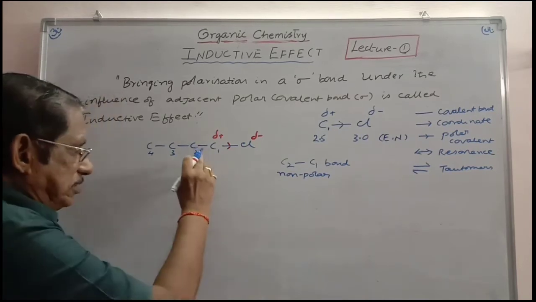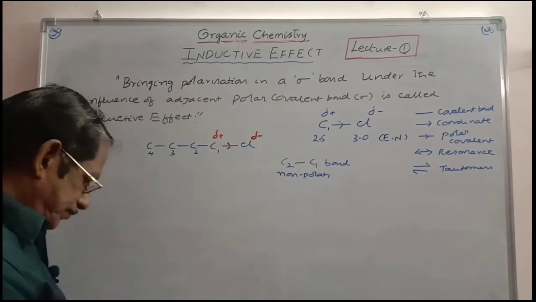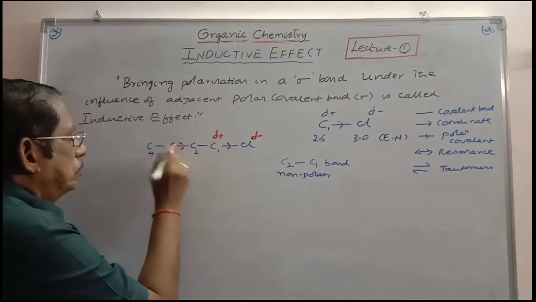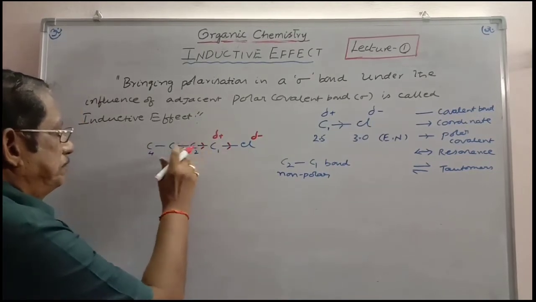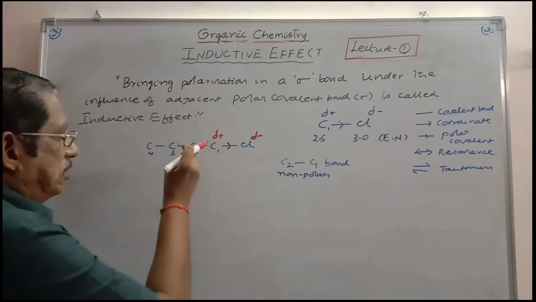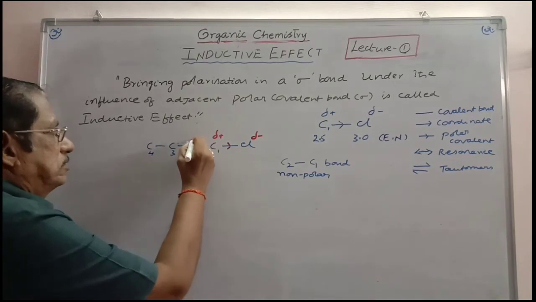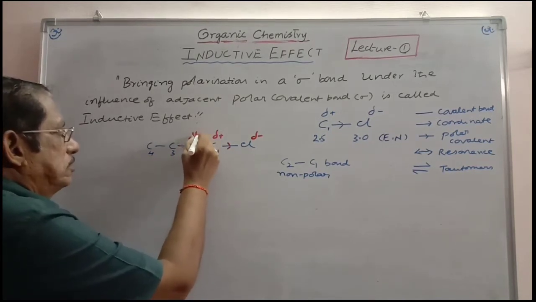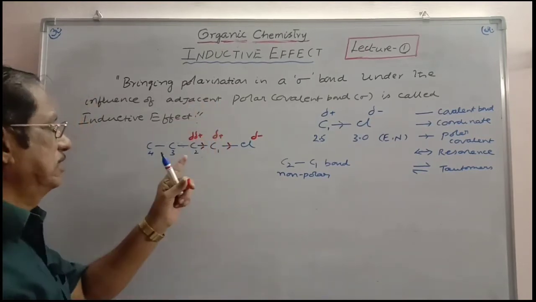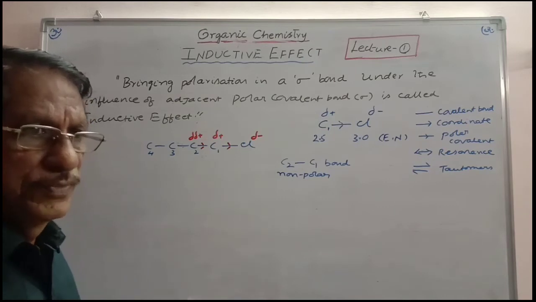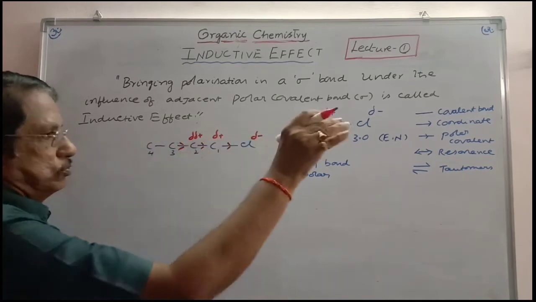As C1 is made electron deficient, C1 seeks the electrons from the C2-C1 bond. As a result, carbon 2 is slightly made electron deficient, and so it gets a partial positive charge, of smaller magnitude than delta plus. Once again, C2 is made electron deficient. It once again seeks the electron cloud from the C3-C2 bond.